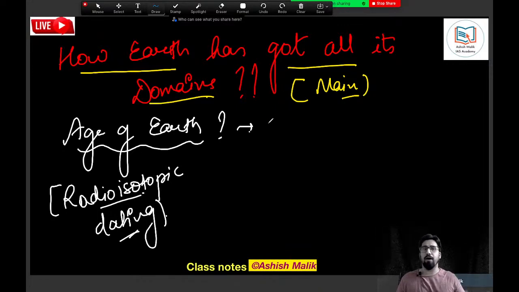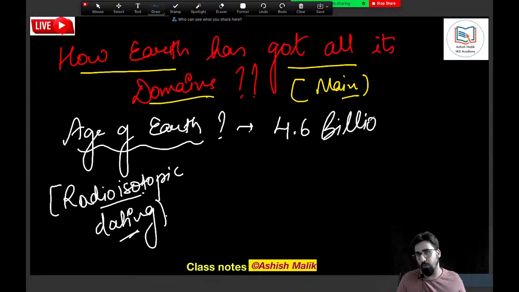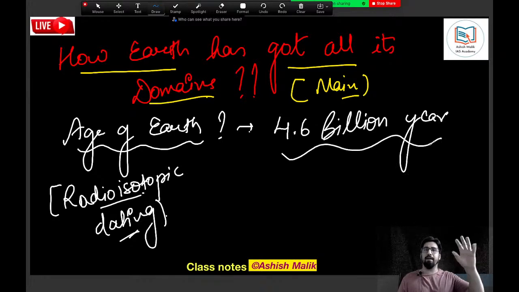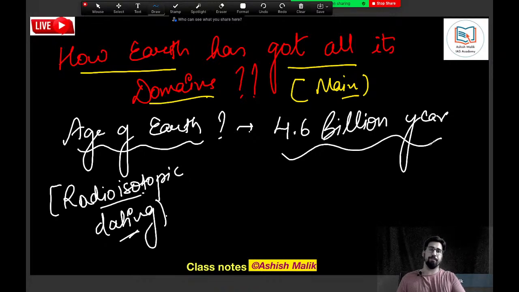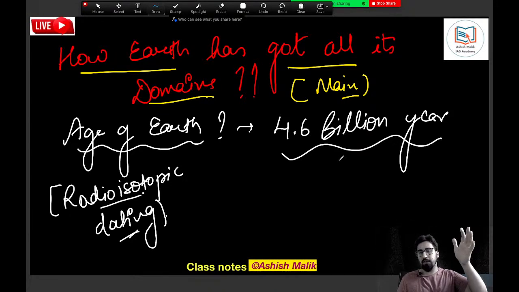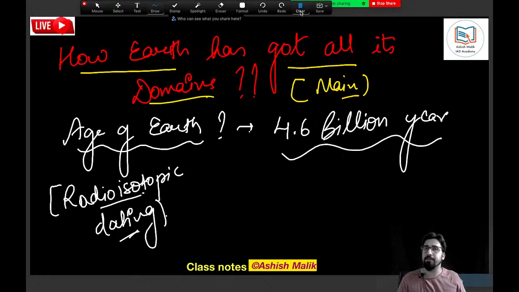To the best of our knowledge, it is considered age of the earth is somewhere around 4.6 billion years old. Our earth is approximately 4.6 billion years old. This is how old the earth is. So obviously, the time when the earth was born, it was very different from the earth that we have today, right?